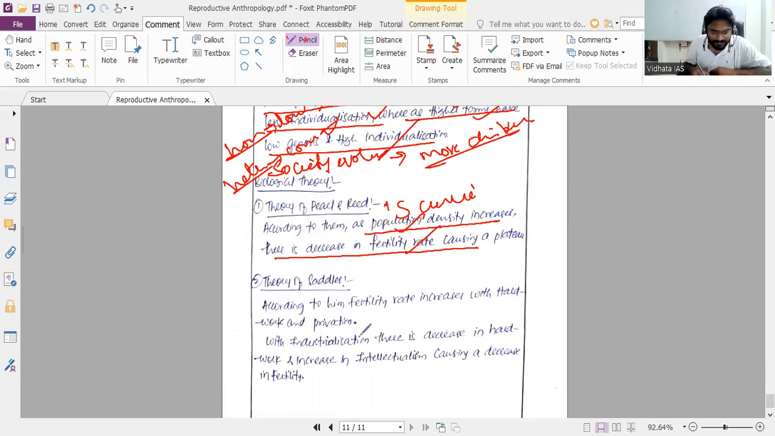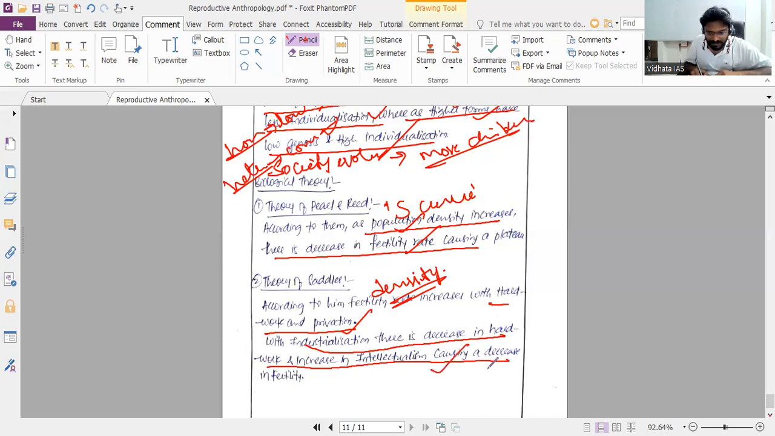Yes, sir. The theory of Sadler, according to him, says fertility rate decreases with hard work and privacy. This is density of population. When density of population increases, there is less privacy, and less privacy means lower fertility. Industrialization increases hard work and intellectualization, causing a decrease in fertility. So Sadler gave the density of population theory.